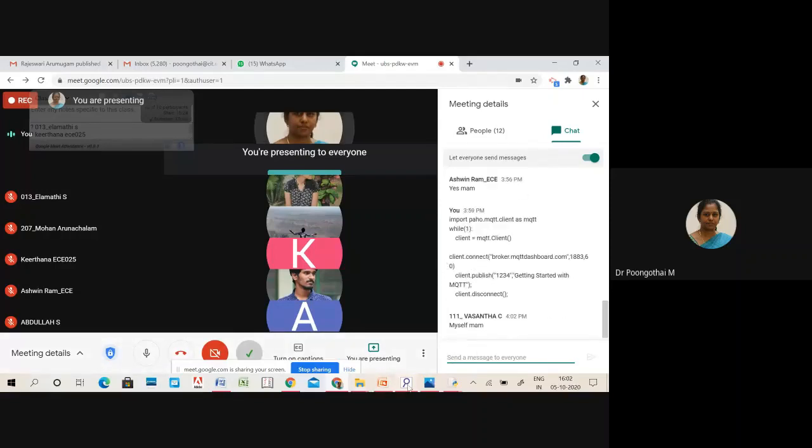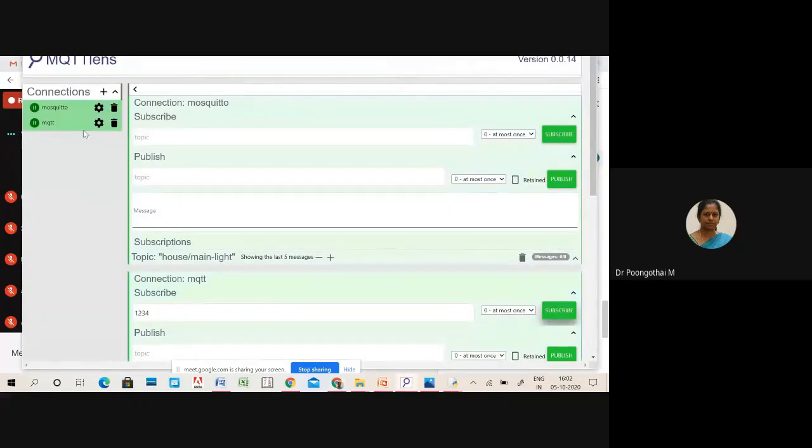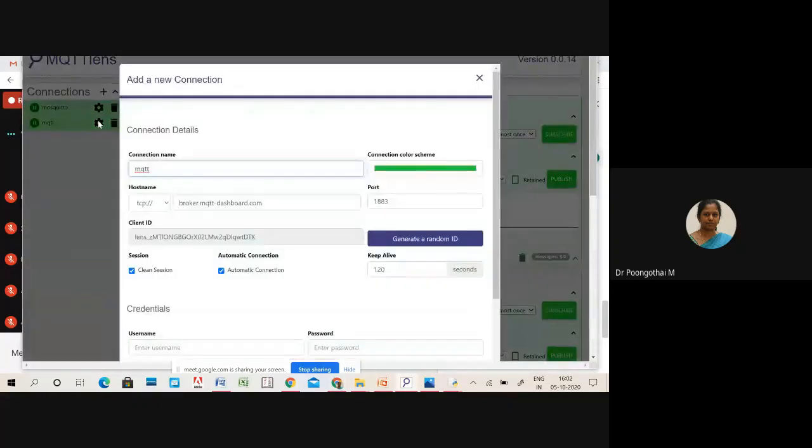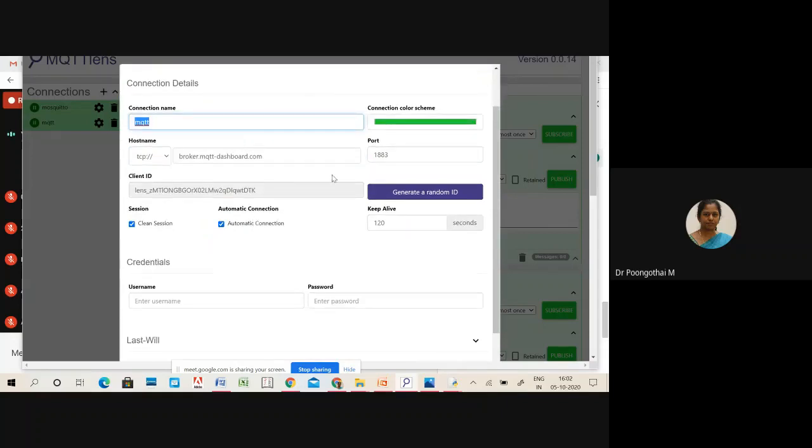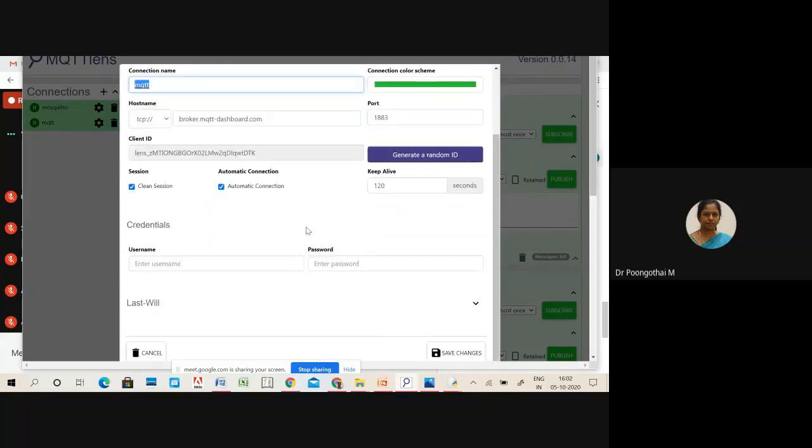ஓகே, இந்த செட்டிங்ஸ் பார்த்துங்க வசந்தா. So before you start, you have to give your connection name. Any name you can give, okay? And host name TCP, and broker detail broker.mqtt-dashboard.com, port address 1883. Okay. So this ID will be automatically generated, and you have to save your ID details.